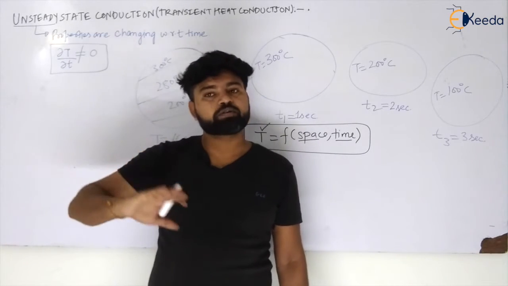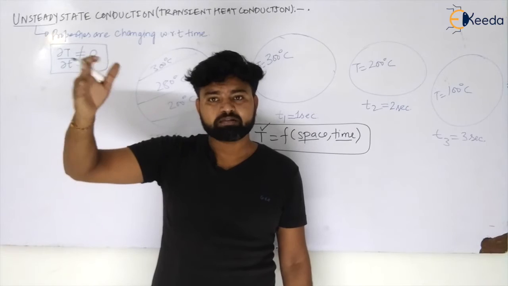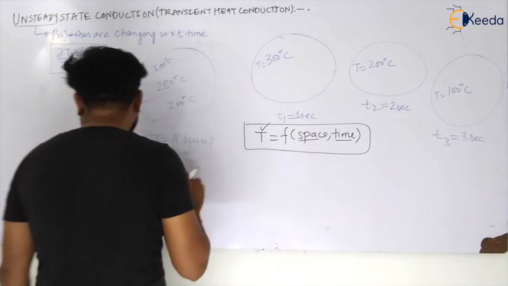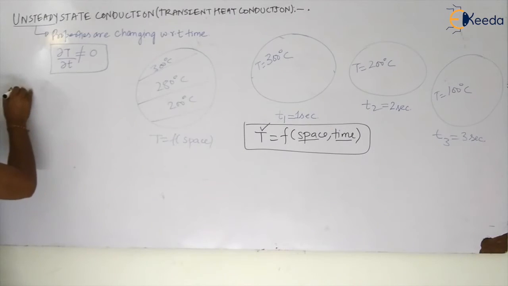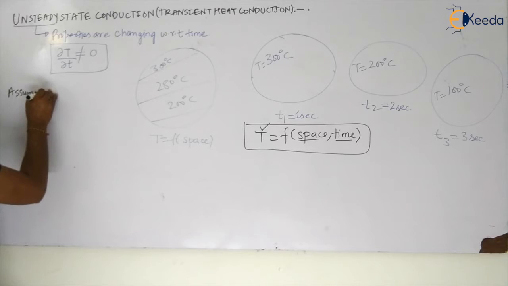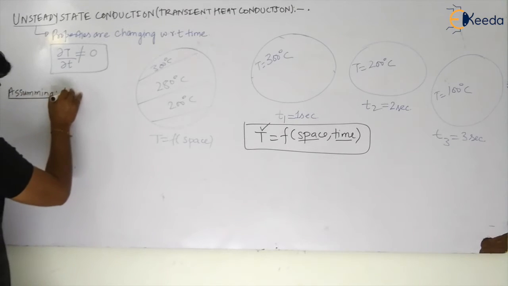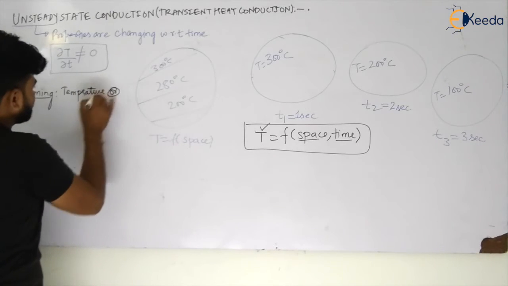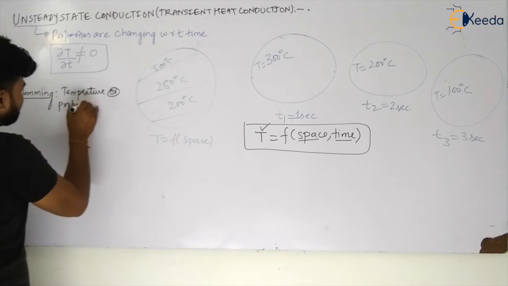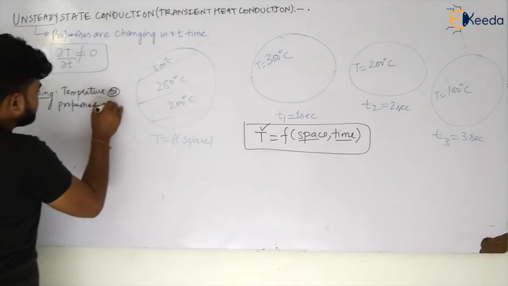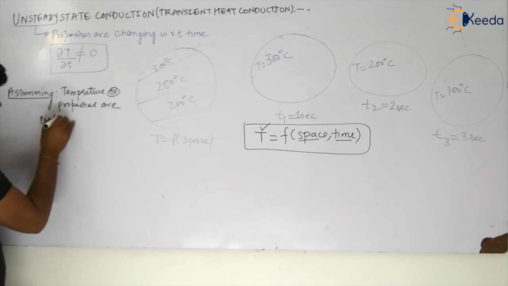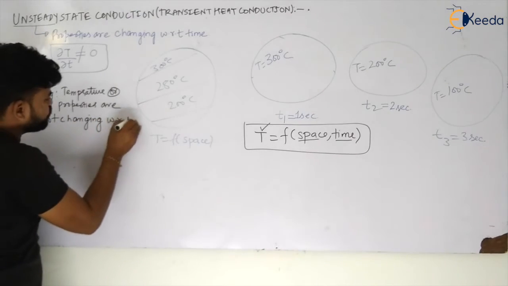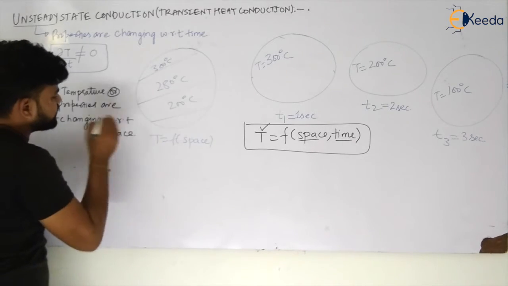So instead of going into partial differentiation, what we can take is that we are assuming, my dear students, that temperature or properties are not changing with respect to space, my dear students.